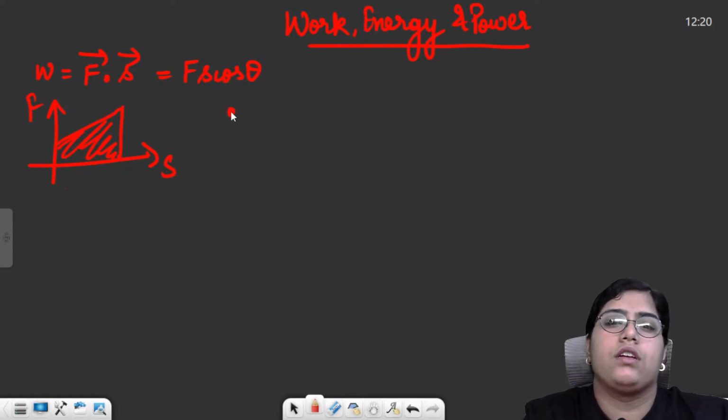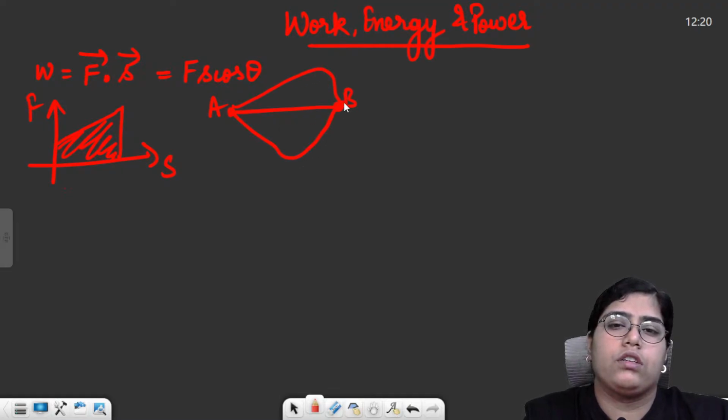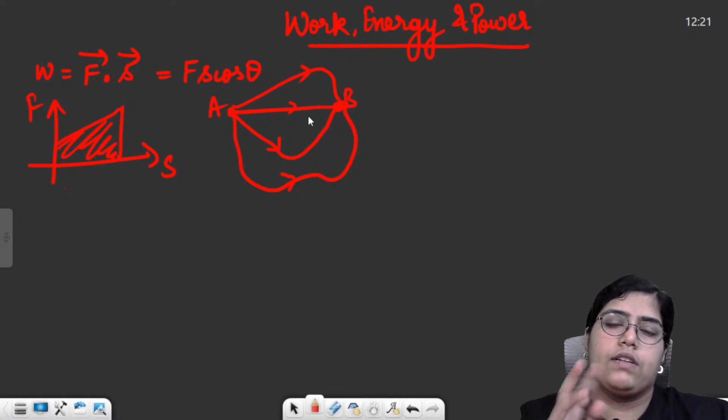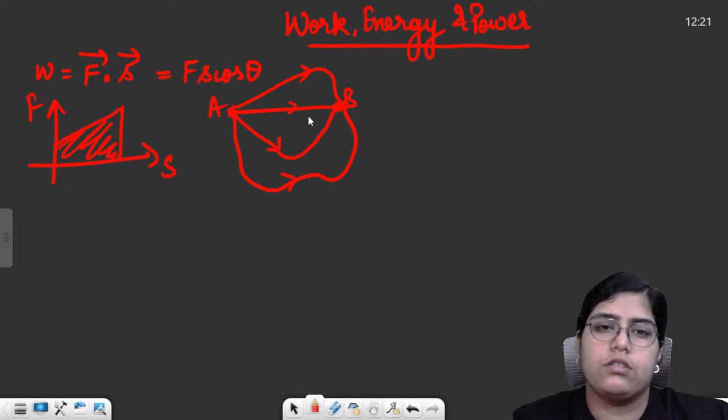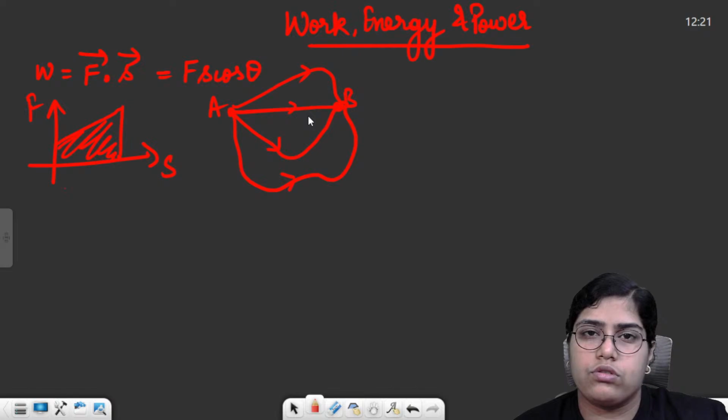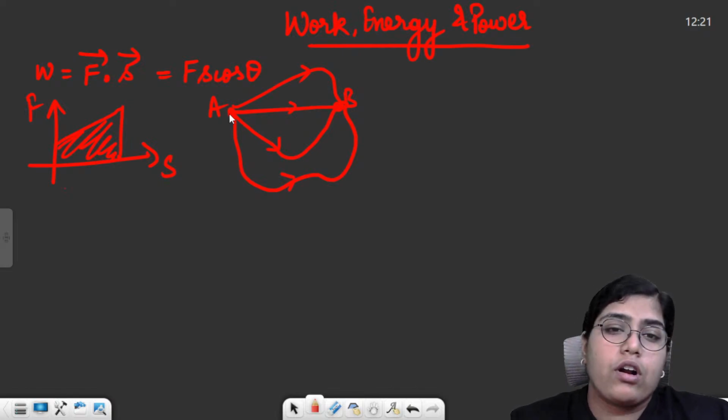That means if you need to reach from A to B and you have, let's suppose, these 4 paths, then work done by the conservative force to reach from point A to B will not depend on the path you have chosen. It will just depend on the initial and final points. An example of conservative force could be gravitational force. But for a non-conservative force, the path will matter.